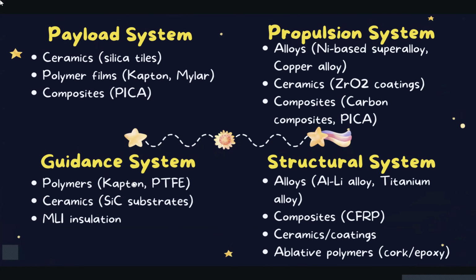In the payload system, ceramics like silica tiles and composites like PICA are used to protect instruments from heat. The guidance system uses polymers such as Kapton and PTFE, as well as ceramics for electronic insulation. In the propulsion system, materials face the most extreme temperatures, so alloys like nickel-based superalloys and ceramics like zirconia coatings are used. Finally, the structural system uses lightweight yet strong materials like aluminium-lithium and titanium alloys, along with composites and ablative polymers for extra protection.